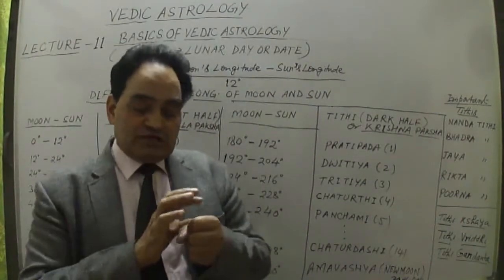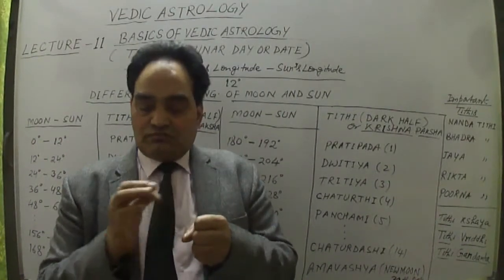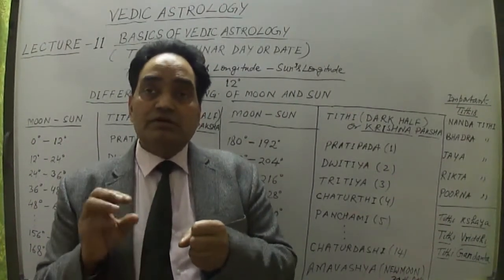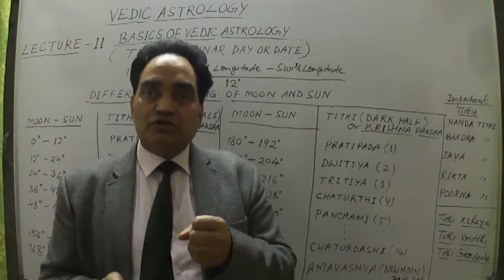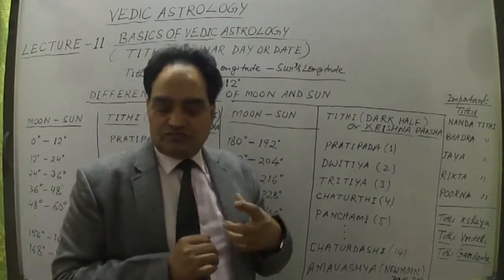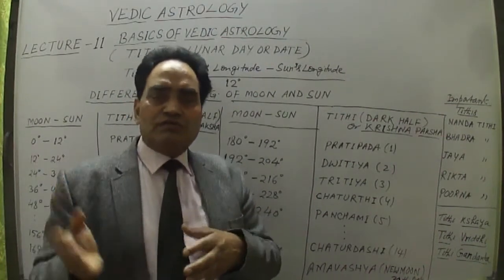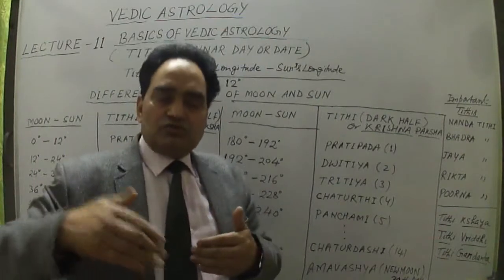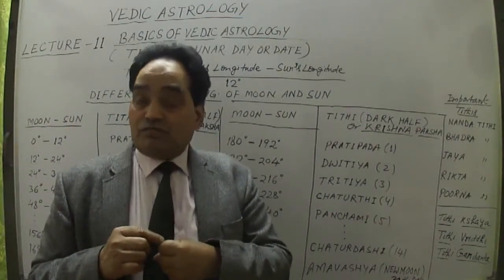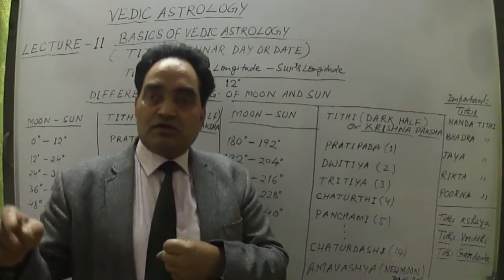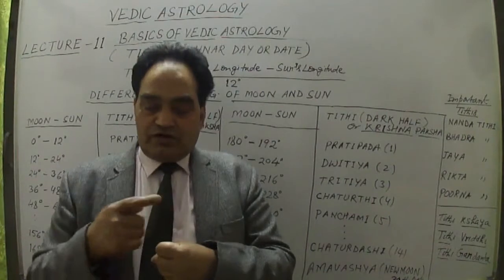So the bright half is calculated on the basis of moon's longitude minus sun's longitude divided by 12. In this case, up to 180 degrees, the moon is going away from the sun's position. We are not saying the moon is literally going away, but they are far away from each other in the position of the earth, because the earth is orbiting around the sun and the moon is orbiting around the earth.